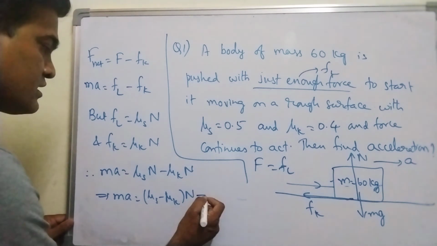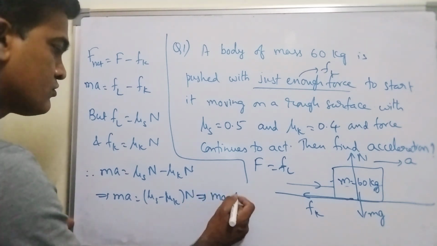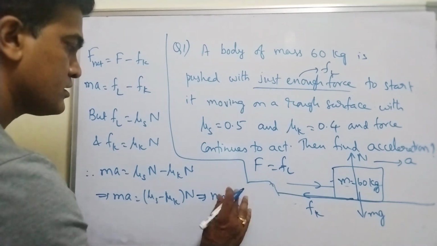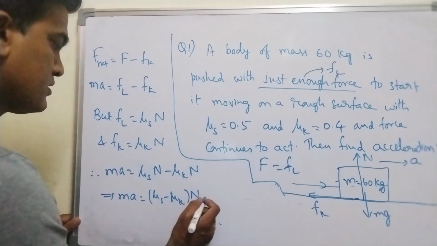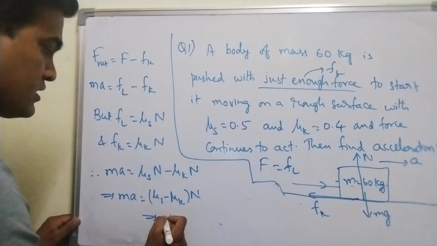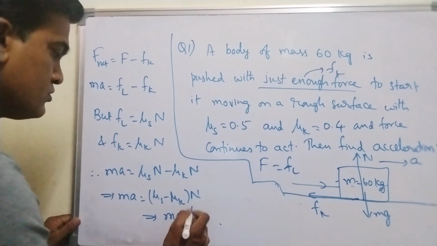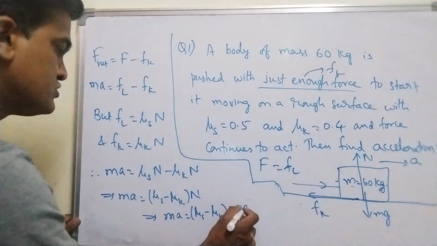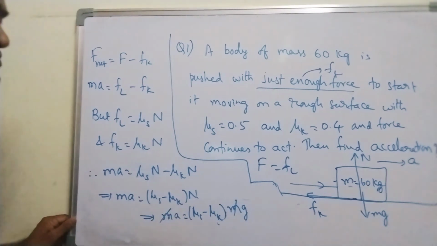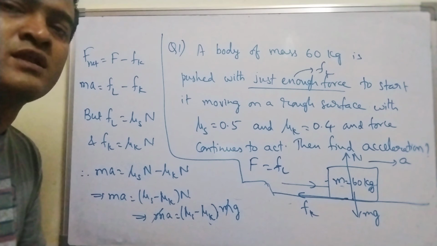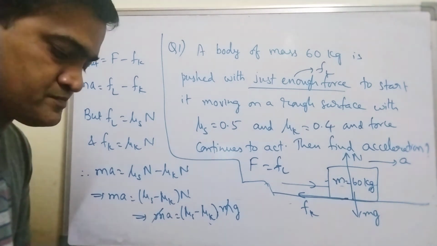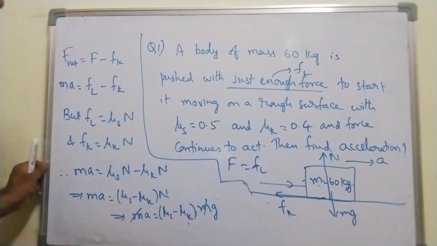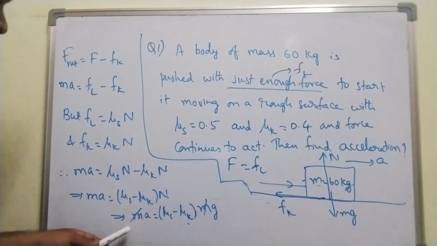So here I can write N equal to mg, which implies Ma is equal to (μs minus μk) into mg. I can cancel m on both sides. Let me take the value of g as 10 meter per second square for simplicity, for my convenience, right? So finally, m gets cancelled.